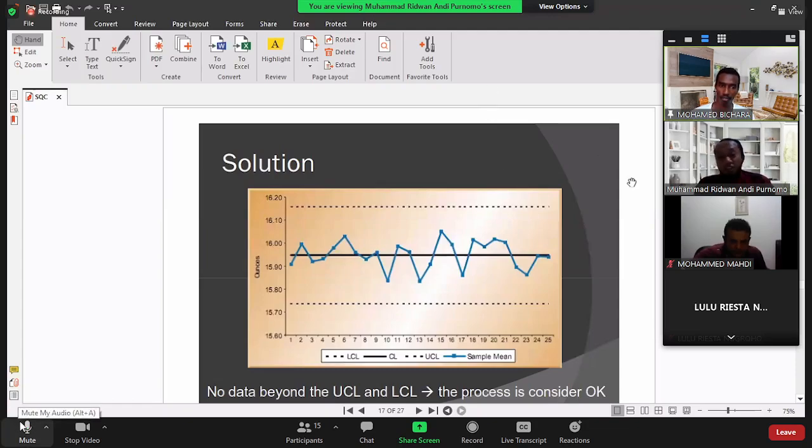Yes, 3 is normal. Sir, that means when all the values are close to the center line, the process is still okay, right? Yes, good.